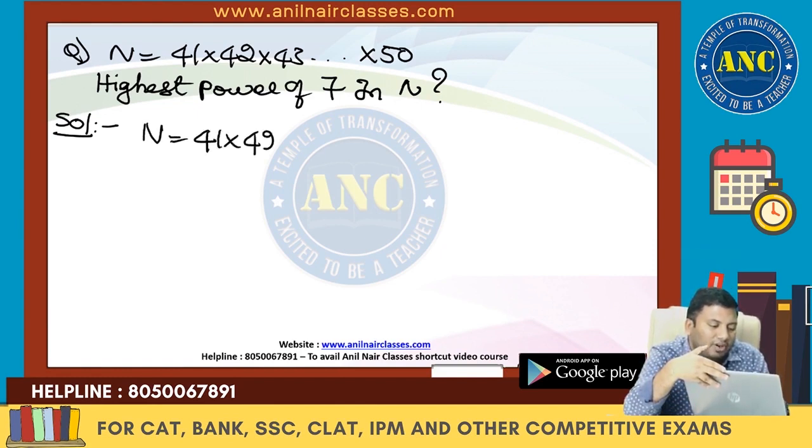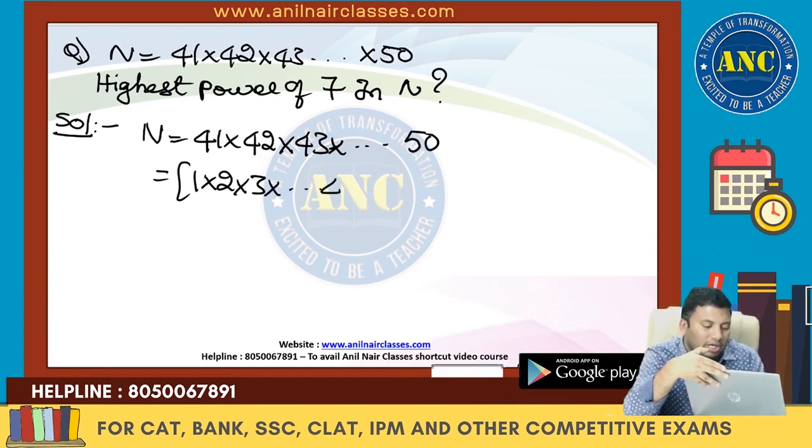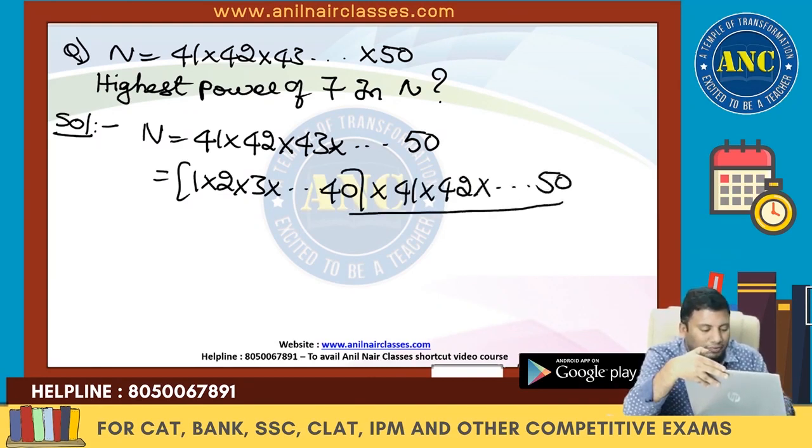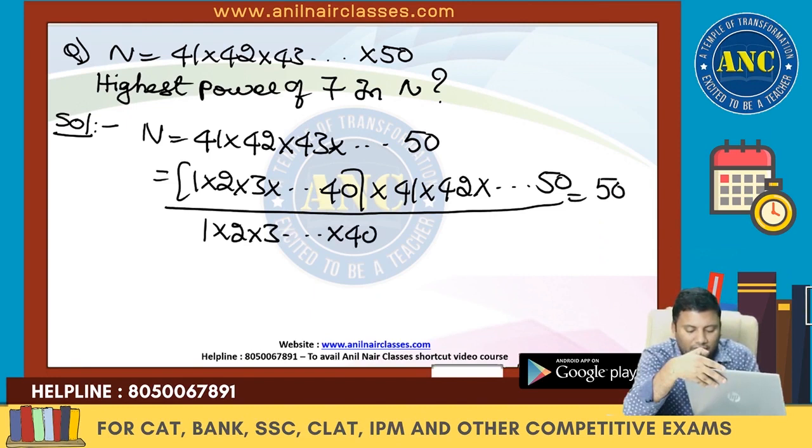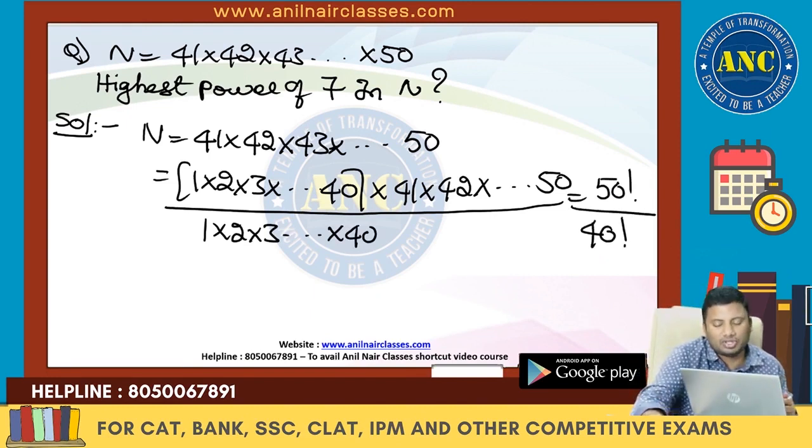41 into 42 into 43 and so on up to 50. So multiply and divide by 40: 1 into 2 into 3 till 40. The remaining is 41, 42 and so on up to 50 divided by 1 into 2 into 3 till 40. So these are nothing but 50 factorial divided by 40 factorial. Convert the question in terms of factorial.